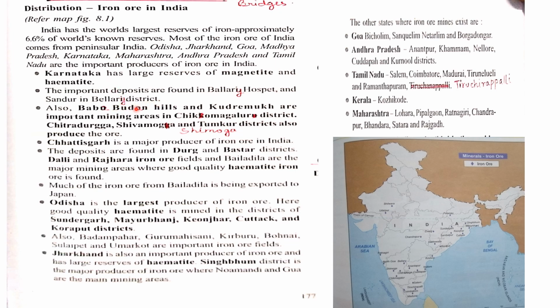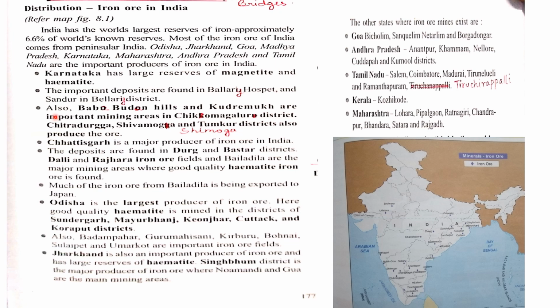Now here some corrections are made. I'm sure you must have done it before when the class was taken. So make these corrections of the spellings. Shivamoga is also accepted, but we generally take it as Shimoga only. So from the first state, Karnataka, the important deposits are found in Bellary, Hospet, as well as Sandur districts.